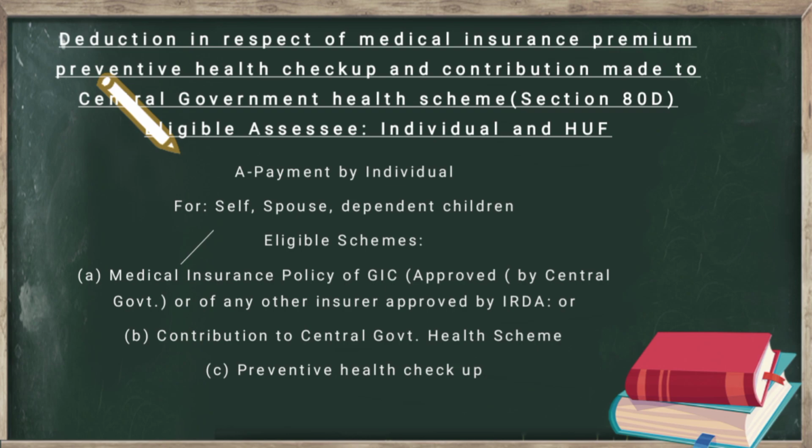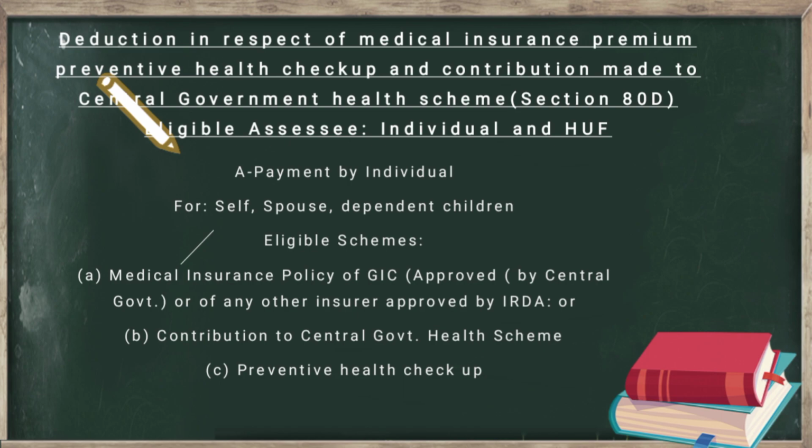Next deduction we have is under section 80D. This deduction is regarding medical insurance premium, preventive health checkup and contribution made to the central government health scheme. This deduction is available to an individual and HUF. First of all, let's discuss: if an individual pays or contributes in any of the schemes in the central government health scheme or medical insurance policy or preventive health checkup, then he is eligible under this section to avail deduction.